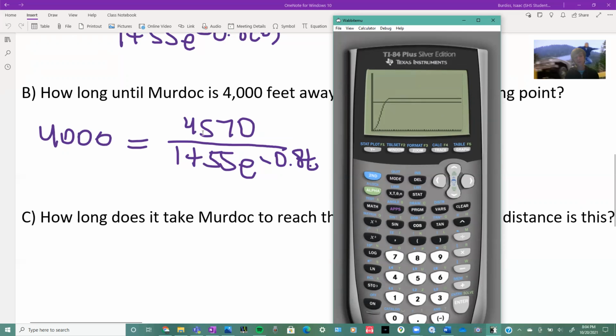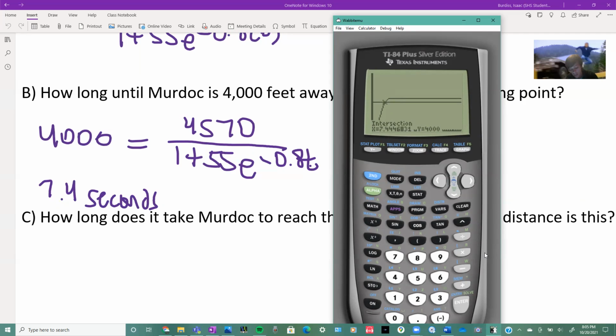That means he's almost to where he crashes, but he never will get to MacGyver. So we need to do second trace intersection and just push enter until you see the answer, intersection at 7.44, 4,000. So we can say 7.4 seconds.